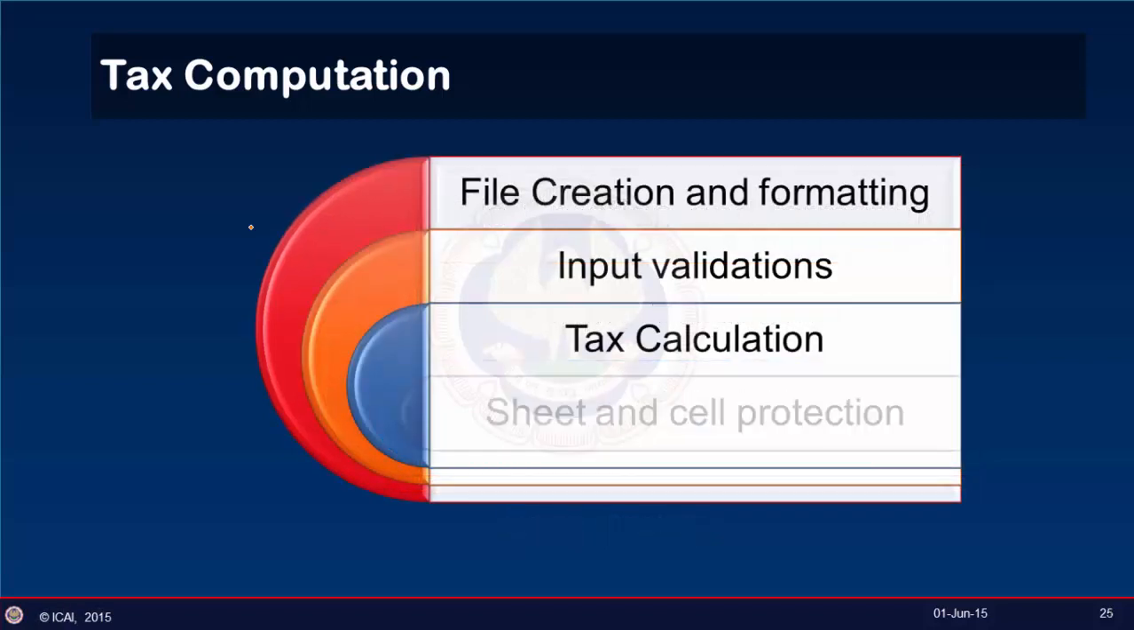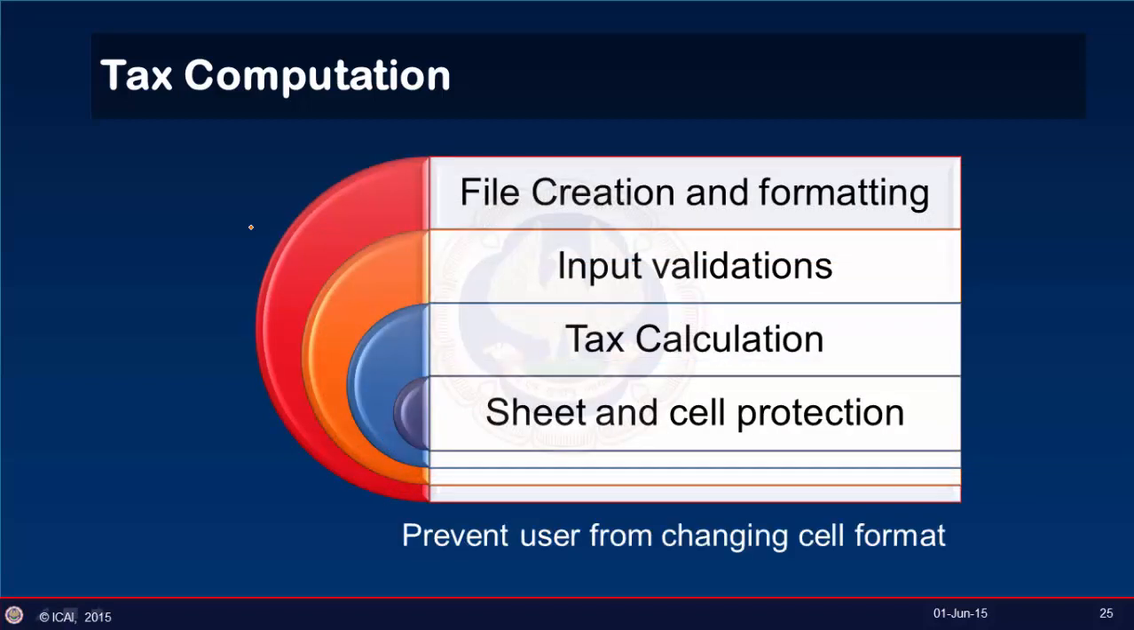And the fourth step would be sheet and cell protection. We wouldn't want any user to change the cell format or the formulas which we have put in. So once the basic format is ready and validations have been put in, we can move towards locking the sheet or cells for editing. Now this will prevent the user from changing the sheet formatting, titles, and thus disturbing a computation sheet. Now with a practical example, we'll see how we can do all this.